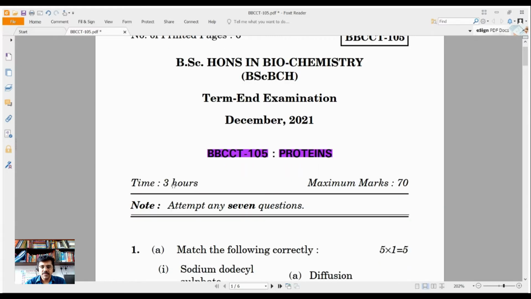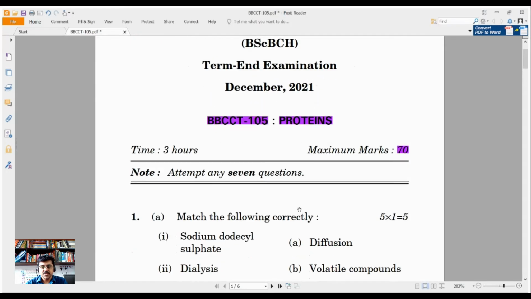Another point you need to focus on is the duration and the maximum marks, because many a time students get confused and keep asking, sir, how many hours or how many marks will there be. So once you receive the question paper in the examination hall, go through these points; that will help you get familiarized with the paper.